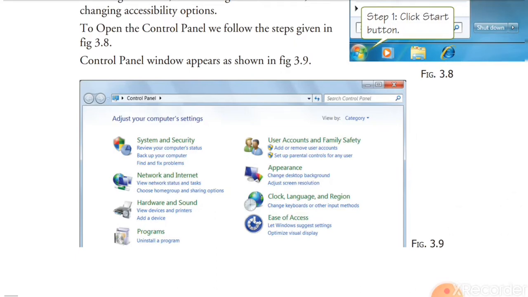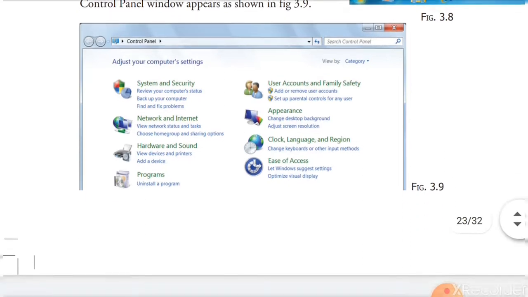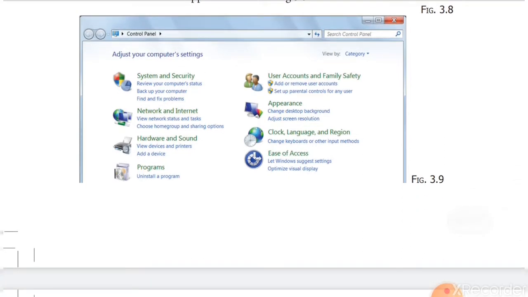To open the control panel, the following steps are to be followed. From Start you go to the control panel. When you click on the control panel, the figure shown in 3.9 will appear.